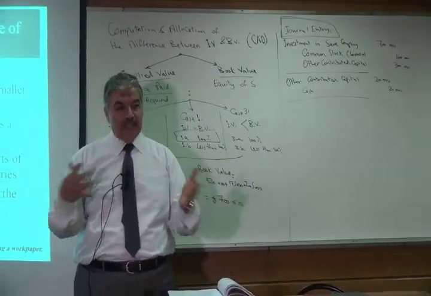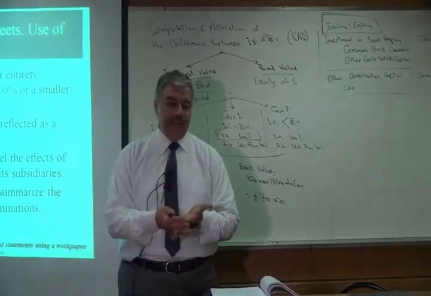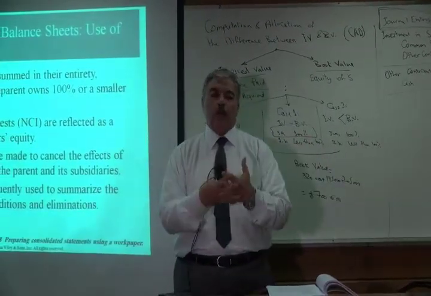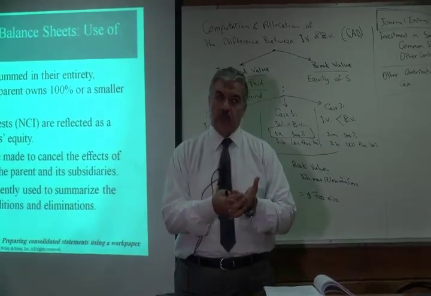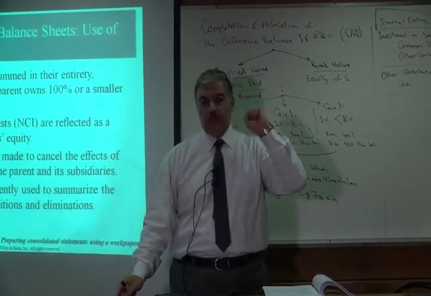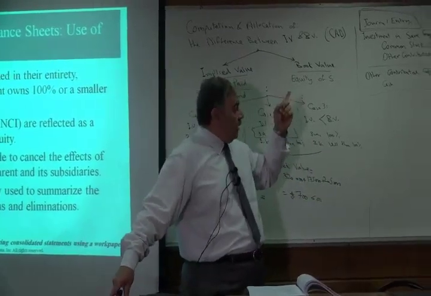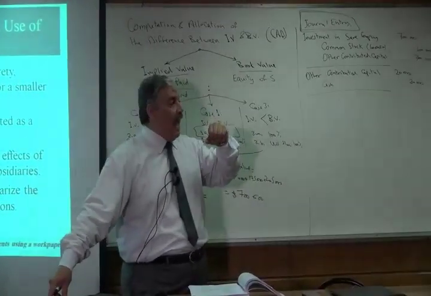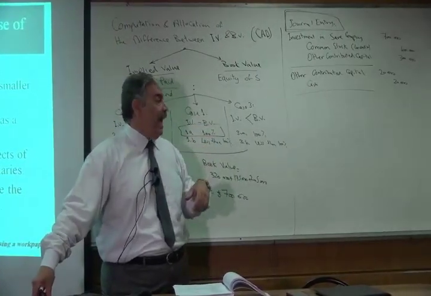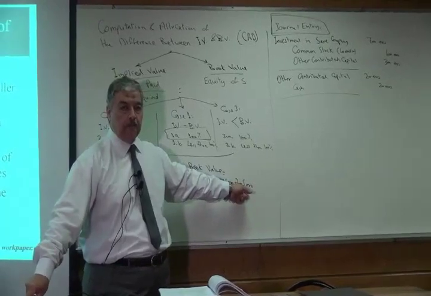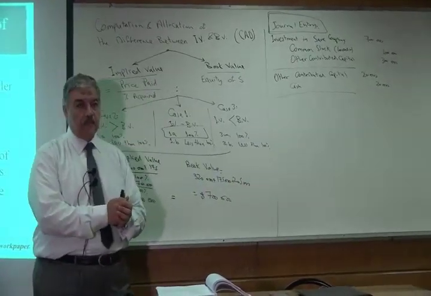But when we combine the two companies together, I cannot have an account called investment in S company, because P and S are now one economic entity. So we must eliminate this account. So I'm going to eliminate from the parent company investment in S company. And at the same time, the owner's equity of the subsidiary should be eliminated.